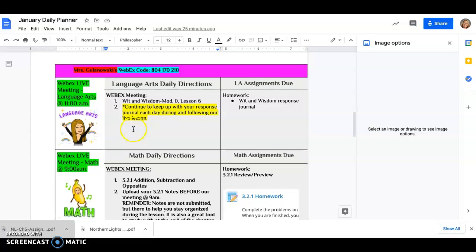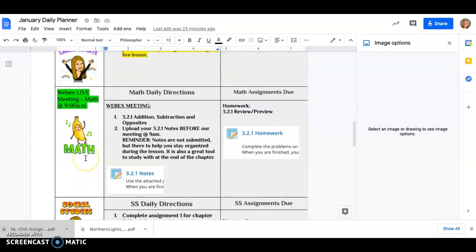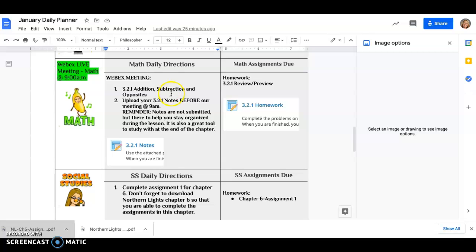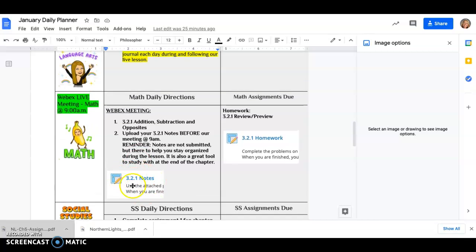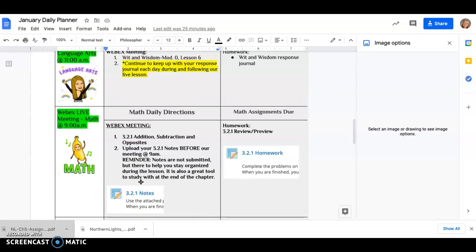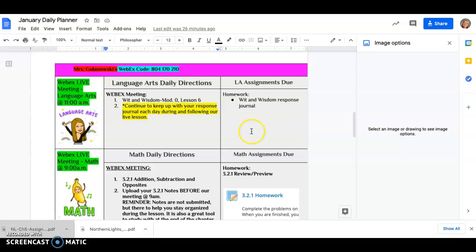We're going to have a live WebEx meeting at 9 o'clock today for math. And like I said, we're going to work on that lesson 321. Make sure to have that 321 for your notes already pre-downloaded before you attend the meeting at 9 o'clock. Remember, you don't have to turn these notes in. This is just for you, making sure to keep you organized and on track. And during our lesson, you will be expected, though, to turn in 321 homework, the review preview today.